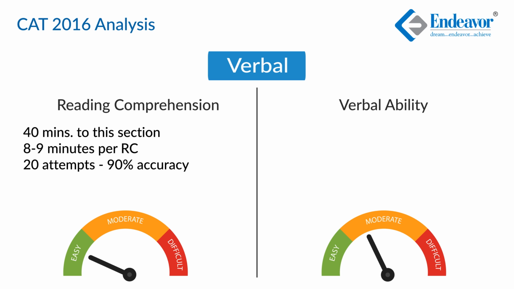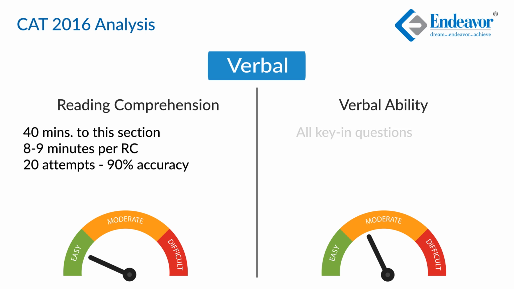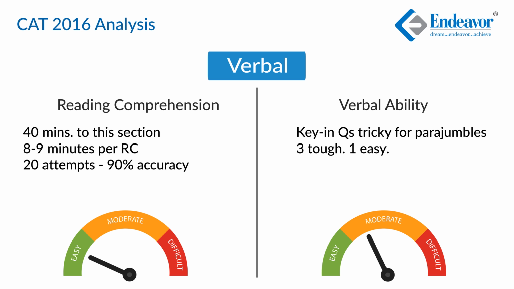About the non-RC questions, we'd like to allocate the remaining 20 minutes, and those 10 questions are 3 questions of out of context or logical discontinuity, 3 questions on summary, and 4 questions on parajumbles. Because all of these 10 questions were key-in questions, it was really necessary that you reach the answer. Out of the 4 parajumbles, 3 can be called tough and 1 was easy.